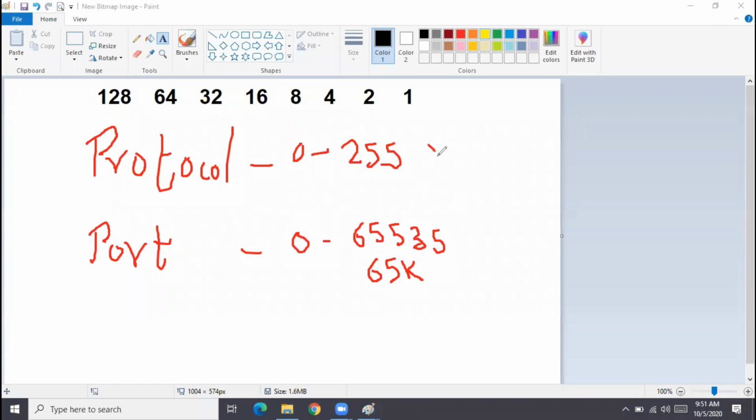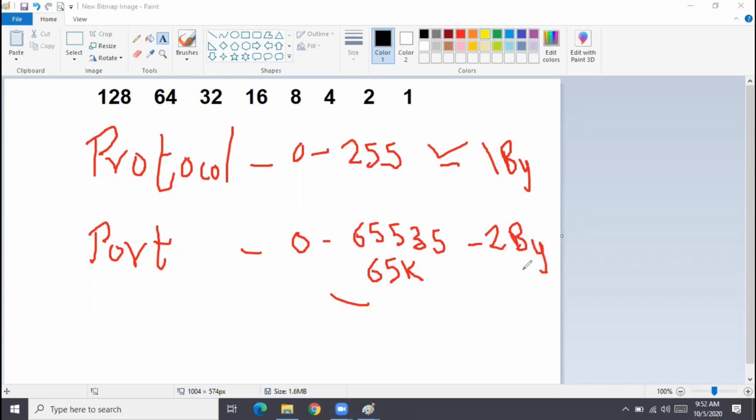So why is the protocol number range only 0 to 255 and why is the port number 0 to 65K? The reason is, to indicate the protocol, you have only 1 byte. And 1 byte is equal to how many bits? 8 bits. 2 raised to 8 is 256, means 0 to 255. And for port number, you have 2 bytes, 16 bits. And 2 raised to 16 is 65K.